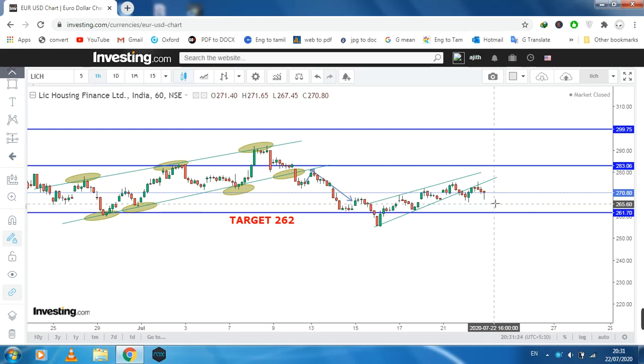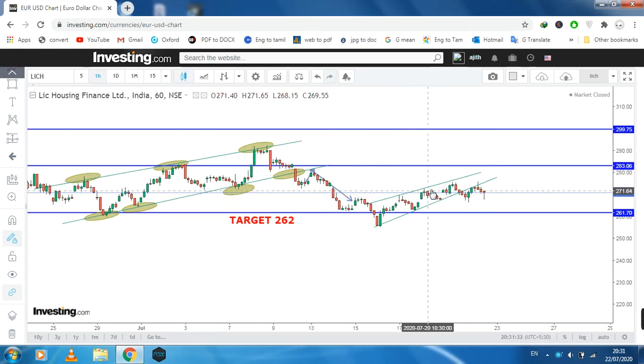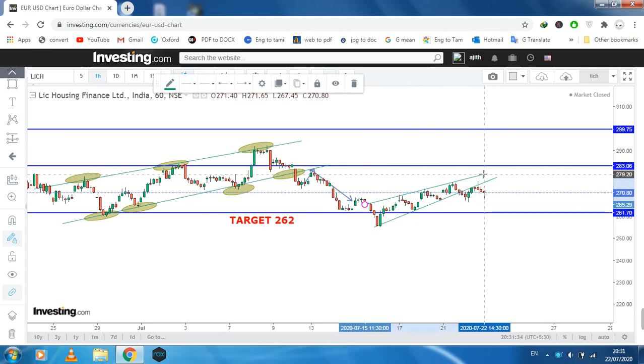These are very accurate patterns, with one touch, two touches, and three touches on the upper side, and the lower side also 1, 2, 3. That is a 4-time breakout. So this is a good pattern, and again has a chance to hit this 162, because 162 is playing as a good resistance also. So again the market at 162, you can confirm after 162 that it is a good pattern.